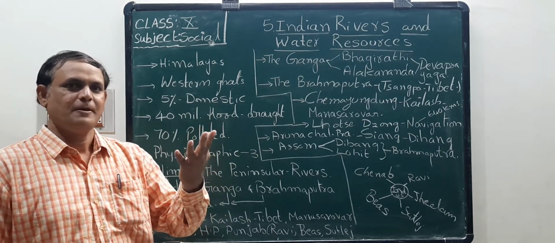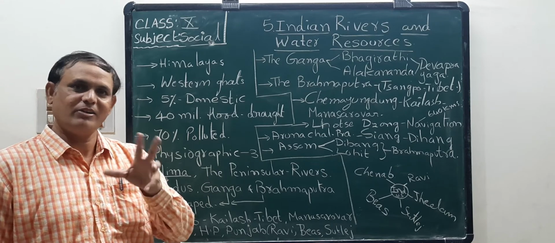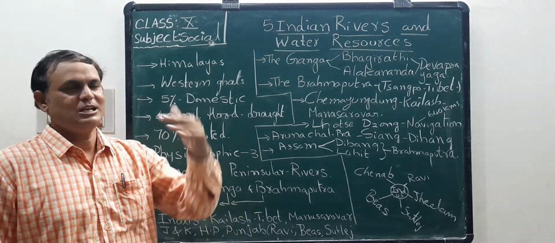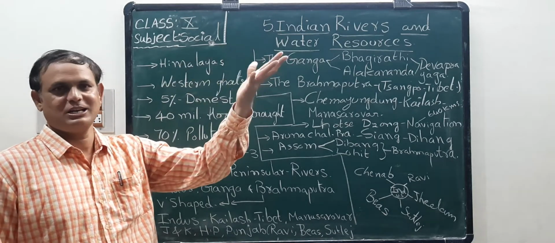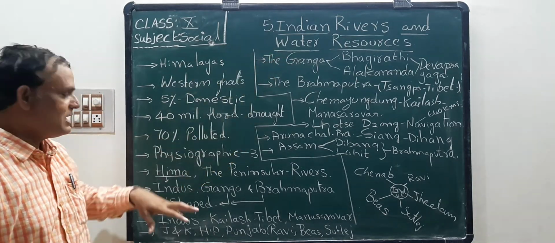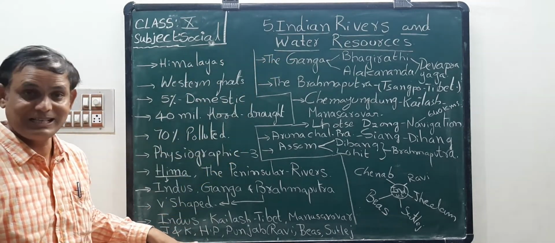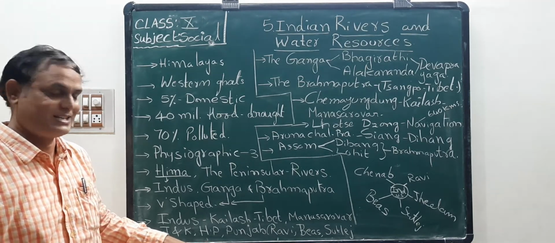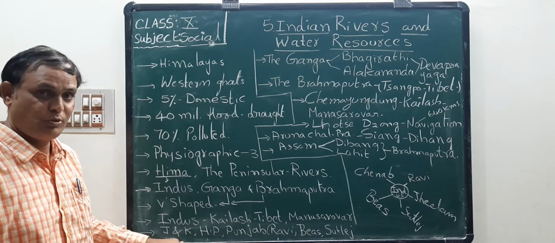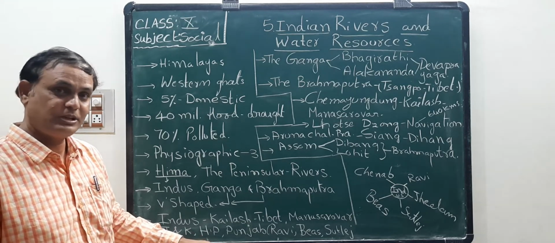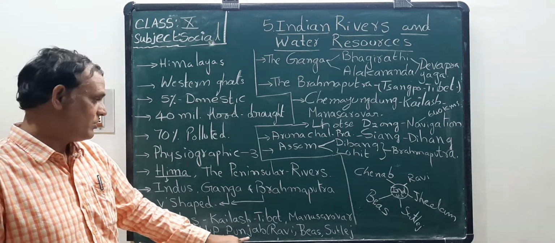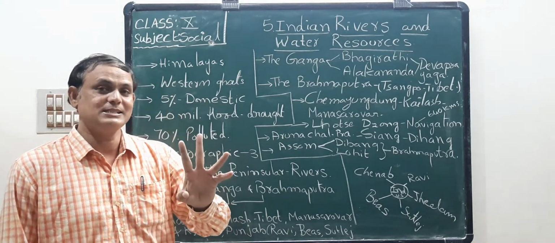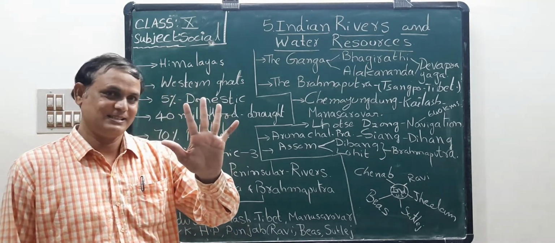Before 1947, our India was partitioned. We know already. So that's why Pakistan is a separate country. So that's why here we are using this Indus River water mainly in three states. What are those states? Jammu and Kashmir, Himachal Pradesh and Punjab. But this Indus River has 5 tributaries.